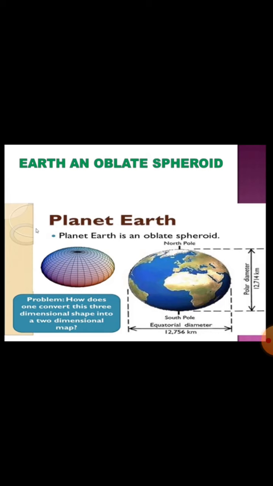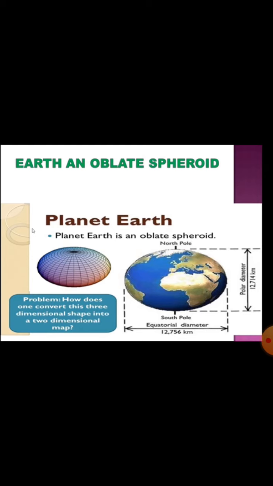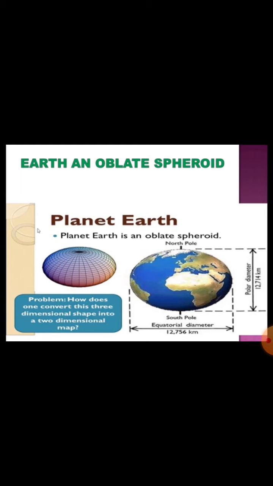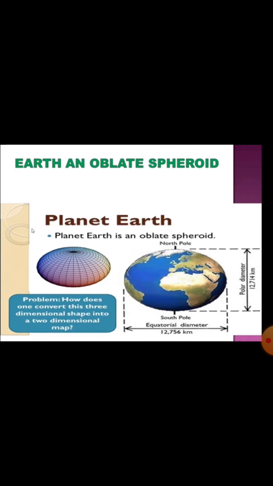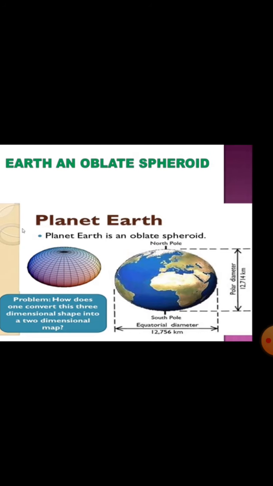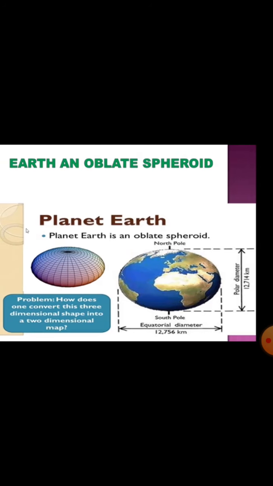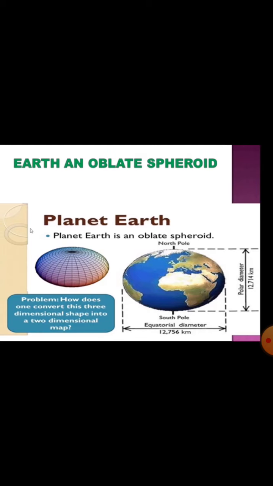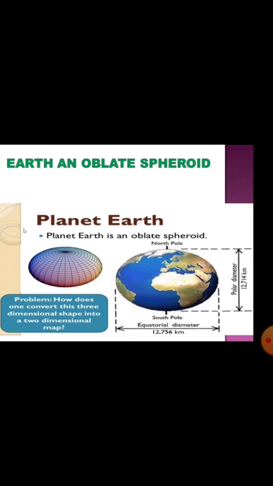This difference in diameter is due to the centrifugal force of the Earth's rotation at great speed, which forms a bulge at the equator and a compression at the poles. Thus, the Earth is said to be an oblate spheroid. The shape of the Earth is also described as geoid, which means earth-shaped.